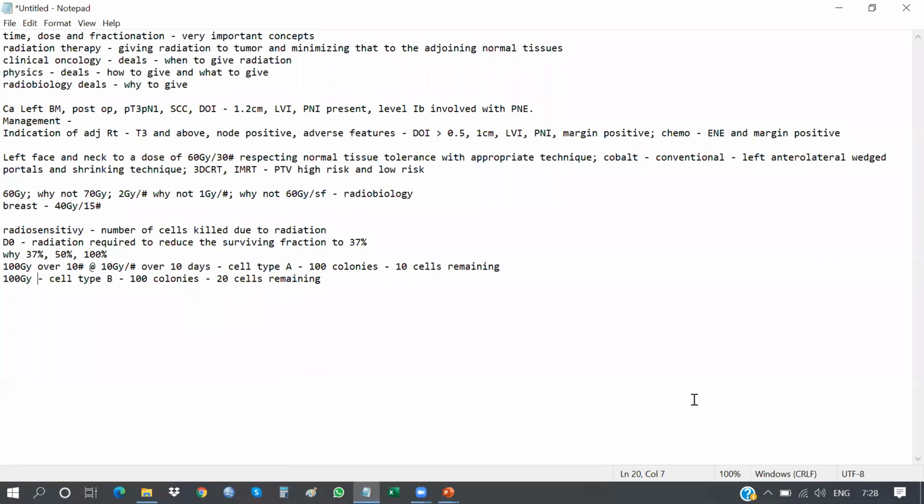So are there any first years in the group who are not understanding what BED is?